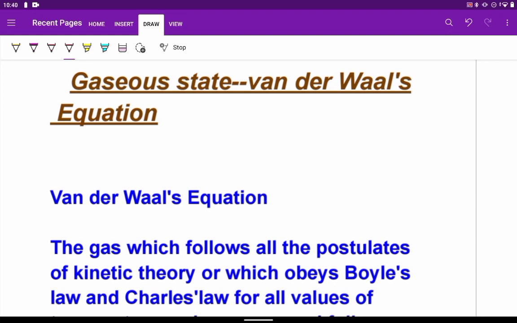But actually, under ordinary conditions, there are very few gases which nearly behave as ideal or perfect.